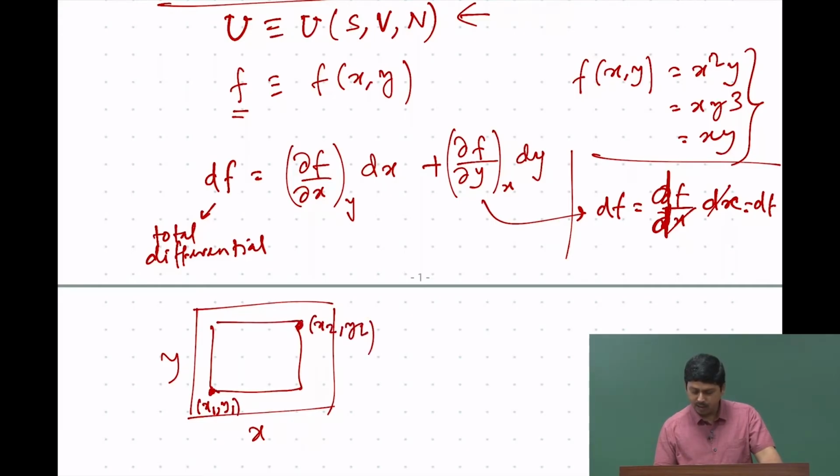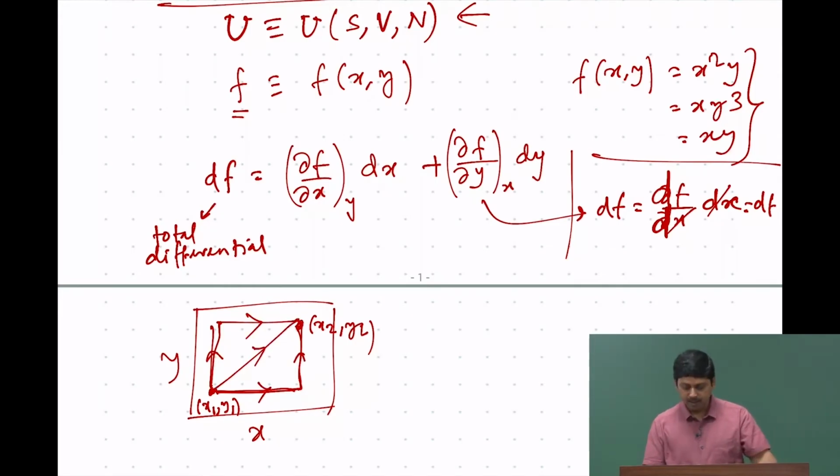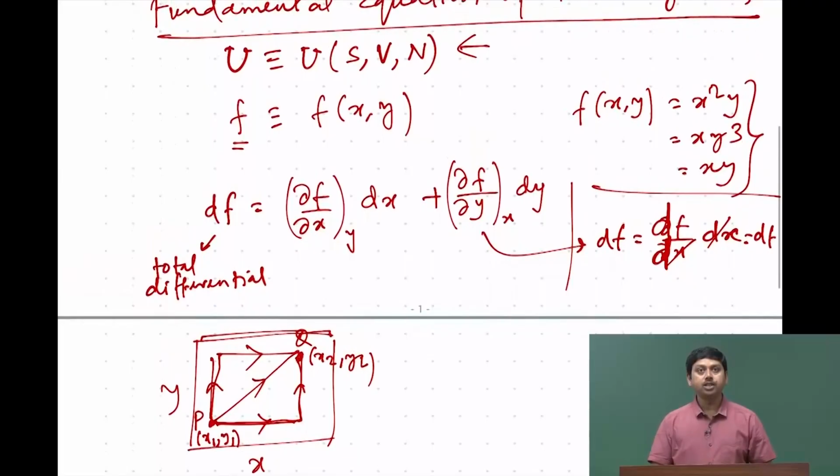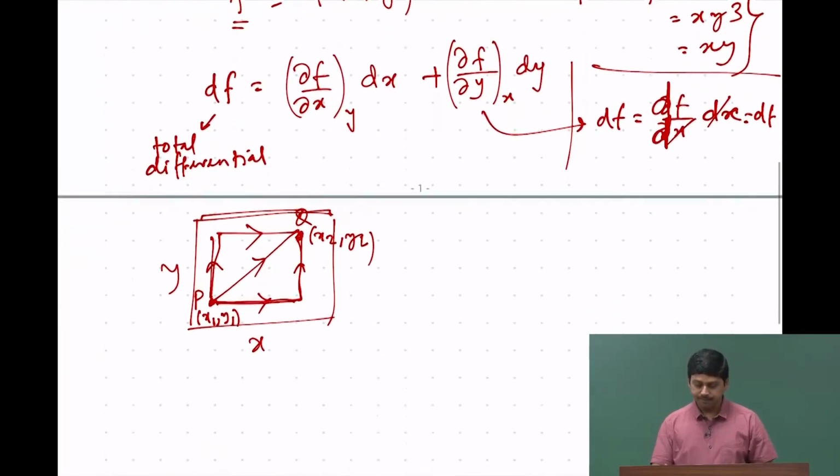Either you can change x1 to x2 keeping y1 fixed, and then y1 to y2 keeping x2 fixed, or you can go the other way, or you can go directly. That is what I was mentioning earlier. Imagine this is just a map and we are talking about the height of the points, let us say p and q. Similarly, here we are talking about U, which is a function of three variables S, V and N.